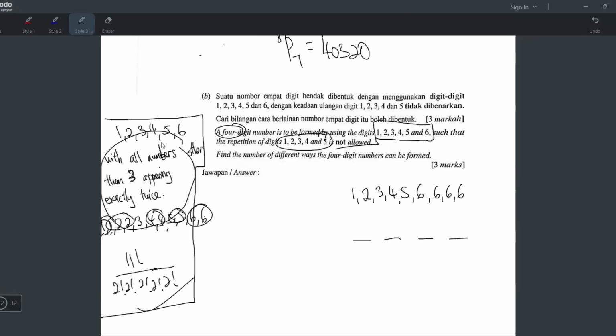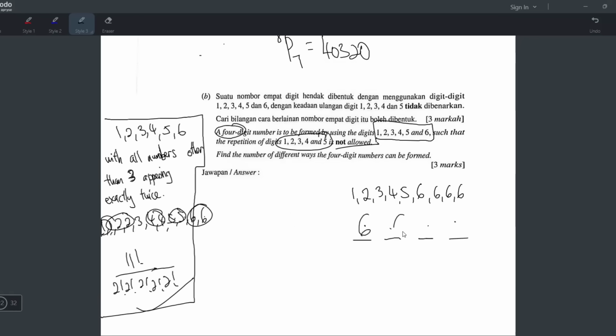It's different from this one. This one they did say exactly twice. That's why with all the numbers I make sure I write exactly twice, except the three. But in this one they never said. They just said 1, 2, 3, 4, 5 cannot repeat, but 6 can repeat. But they never said twice. But I know it can go up to 4 times because there are only 4 slots.